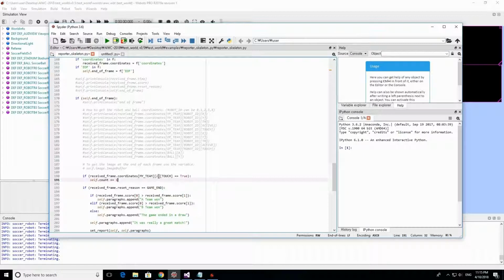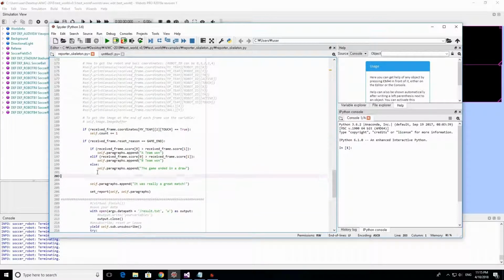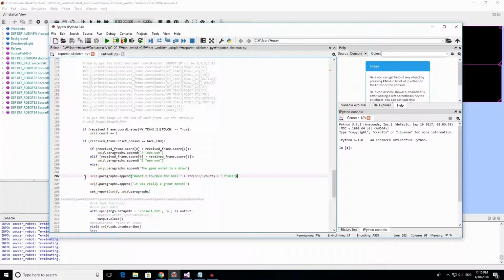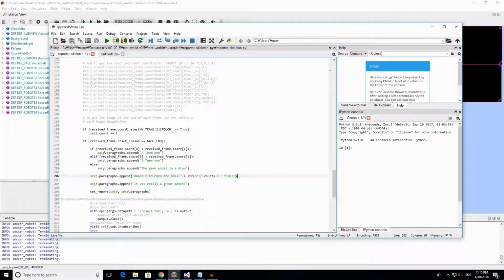If our number 2 touched the ball, we're going to increase our counter. And after that, we're going to append how many times our robot 2 touched the ball to our report here. So we're going to delete this one that I already ran. So we're going to save it.